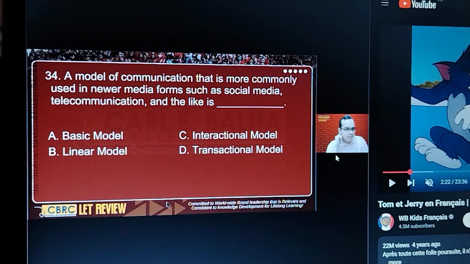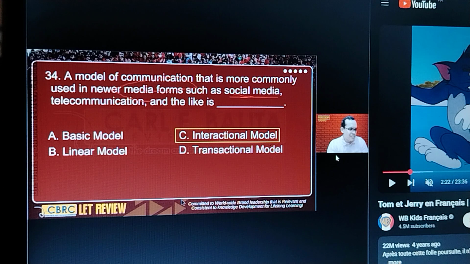Okay, 34. Here we're talking about model of communication. It says here, newer media forms like social media. So what type of model is this? I mentioned this a while ago. When you're chatting with your friend or sending a text message, usually the reply takes much longer, right? Because it's in a social setting, not in a business setting. What model is that? That is interactional model. Meaning to say the feedback is not necessarily fast.